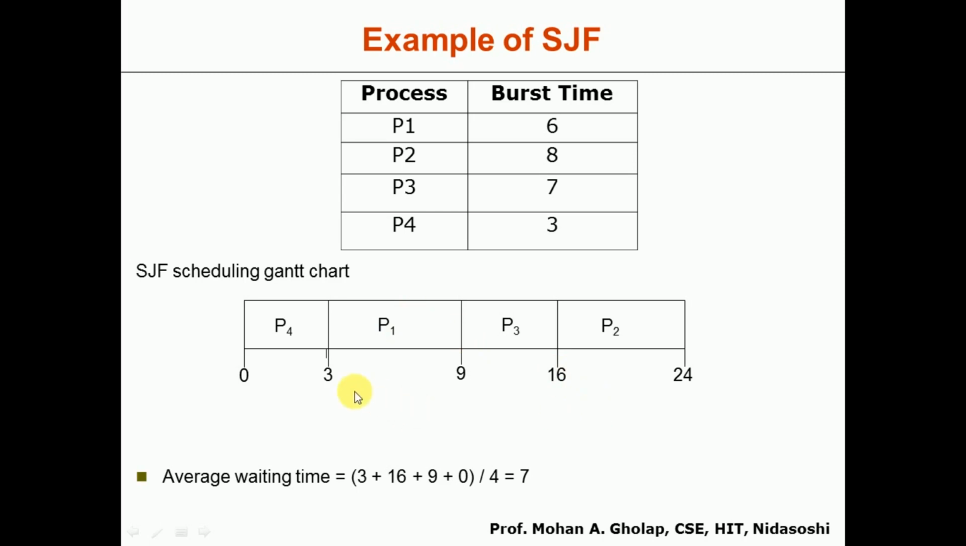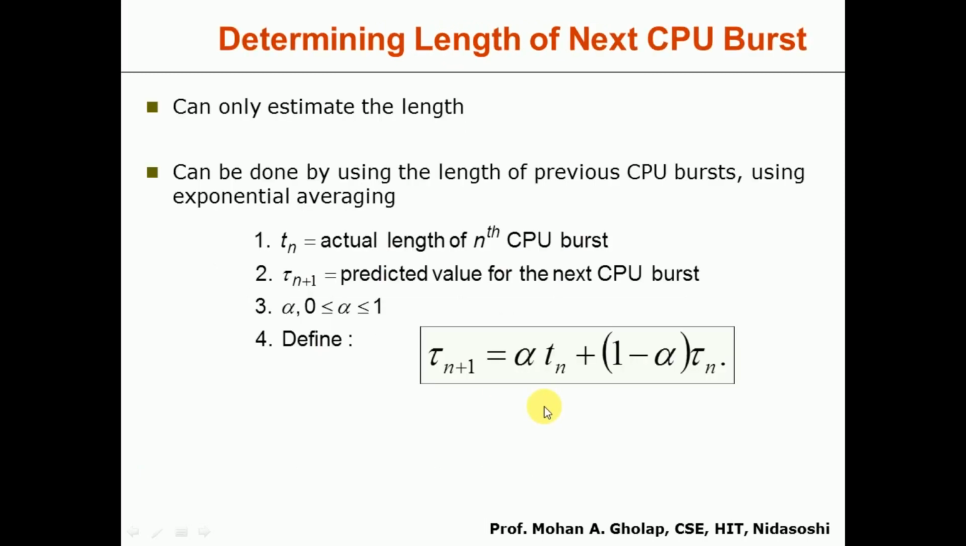Here, if you calculate the average waiting time: the waiting time for P1 is 3, the waiting time for P2 is 16, the waiting time of P3 is 9, and the waiting time for P4 is 0. If you take the average, it will become 7. In this way, the shortest job first scheduling algorithm will work.